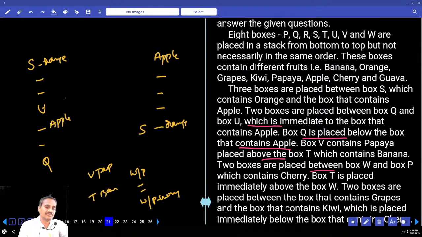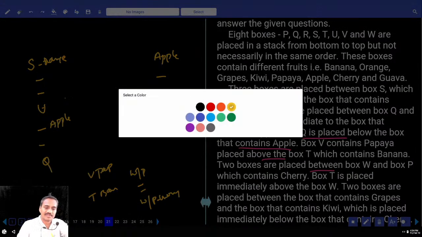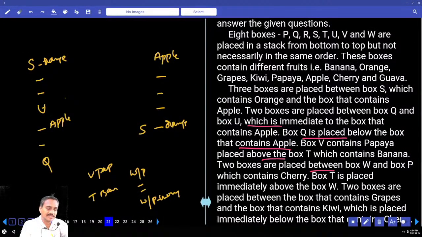As T is placed immediately above W, what are the different possibilities we have? T contains banana, so T must be at this place. T is placed immediately above W. Between W and P there must be exactly 2. W is here, 1, 2, and P must be here. Is that right? Now if P is here, and P contains cherry, P is here.